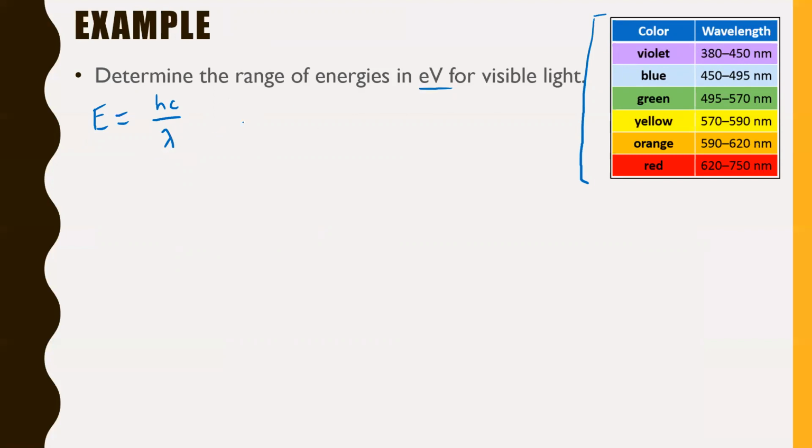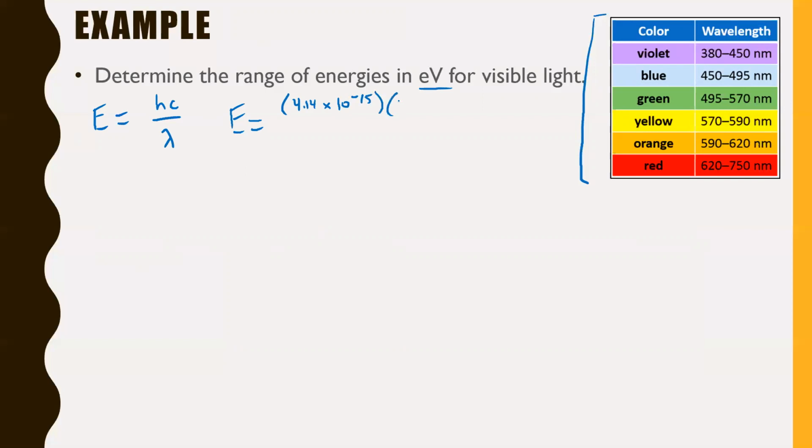Again, we're looking for electron volts, so we might as well just say E equals, we have to use h that's in electron volts. That was 4.14 times 10 to the negative 15. Oops, not negative 5, my mistake. 10 to the negative 15.